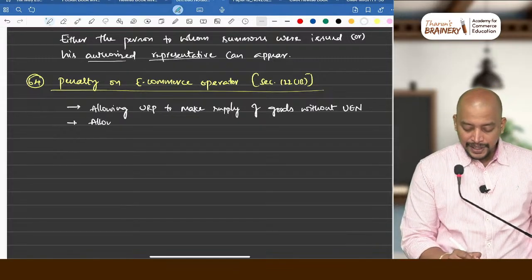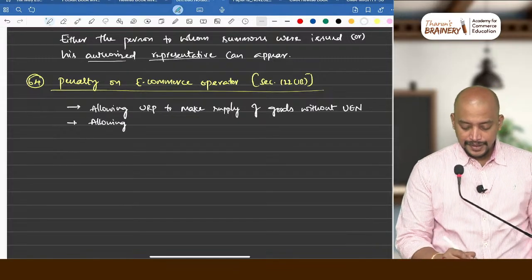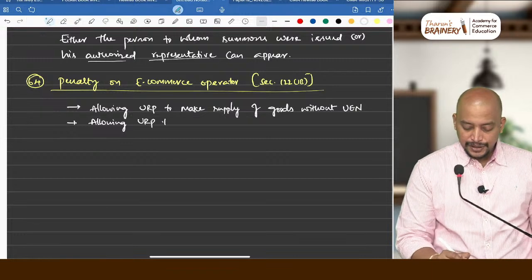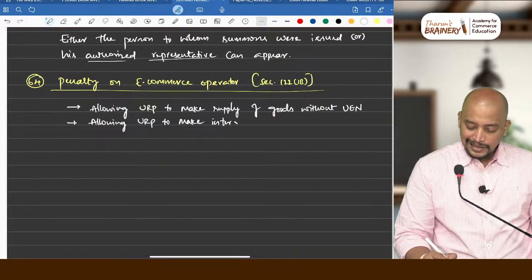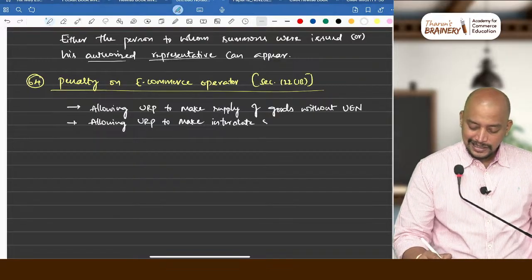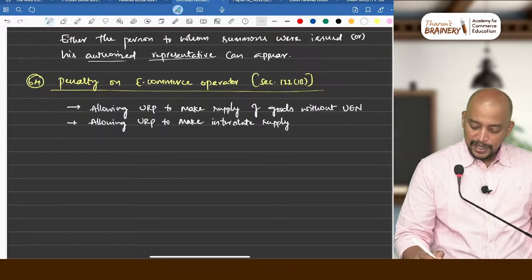Then allowing an unregistered person to make interstate supply of goods.